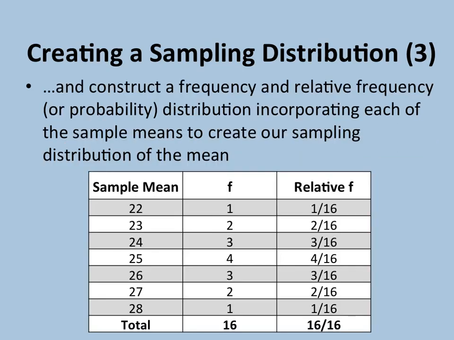We can then construct a frequency and relative frequency or probability distribution incorporating each of the sample means that we found and the frequencies of each of the sample means to create our sampling distribution of means as below. Our frequency distribution represents that we had 1 sample mean of 22, 2 of 23, 3 of 24, and so on, with the corresponding relative frequencies also listed.